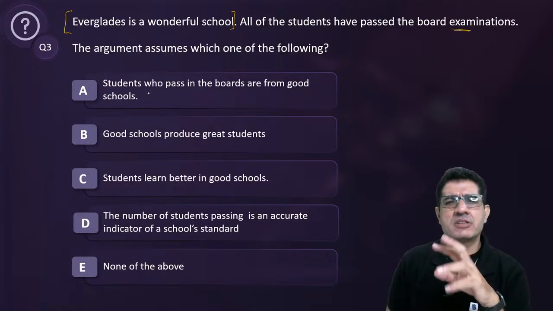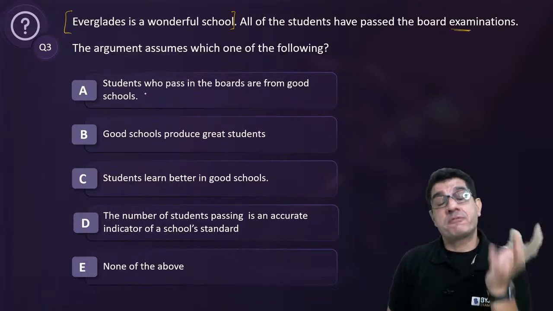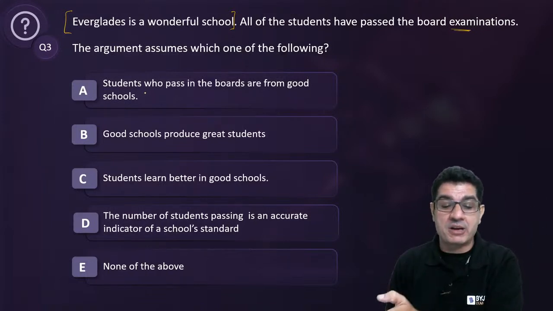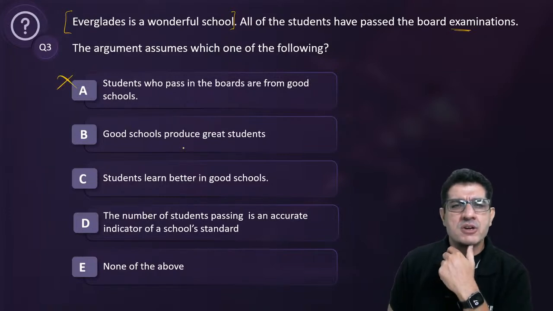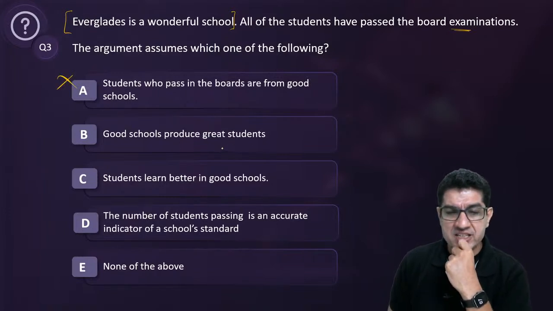It's not the other way around. The students who pass are from good schools. If students pass, then the school becomes good. So A is ruled out. Good schools produce great students.